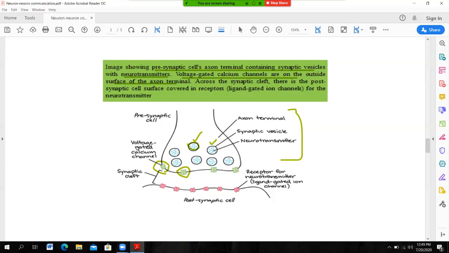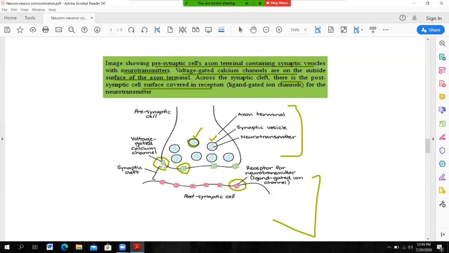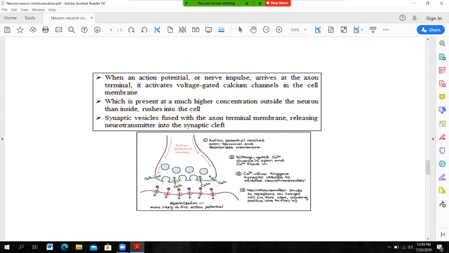Across the synaptic cleft, there is a postsynaptic cell whose surface is covered in receptors. This is the postsynaptic membrane, the postsynaptic neuron. This postsynaptic neuron contains receptors for the neurotransmitters. So what happens when an action potential or nerve impulse arrives at the axon terminal?